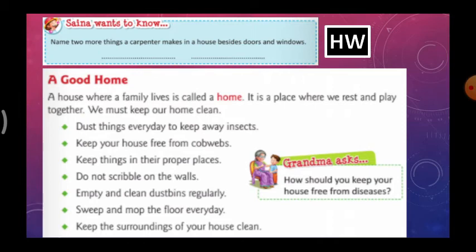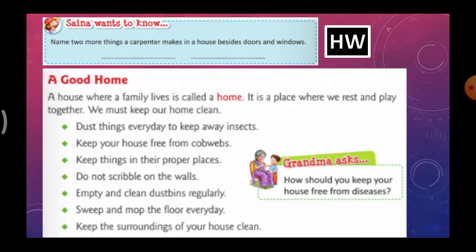Do not scribble on the walls. Empty and clean dustbins regularly. Sweep and mop the floor every day.